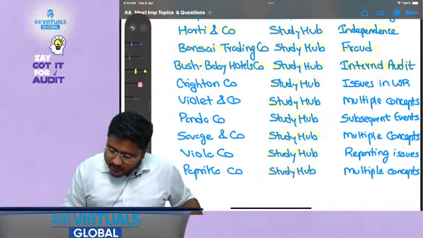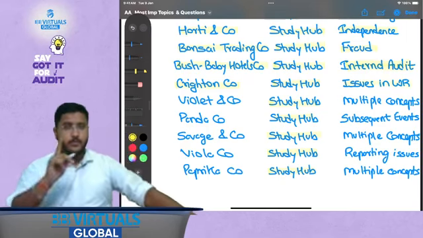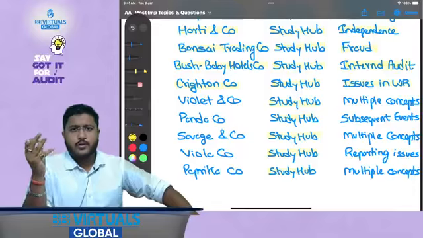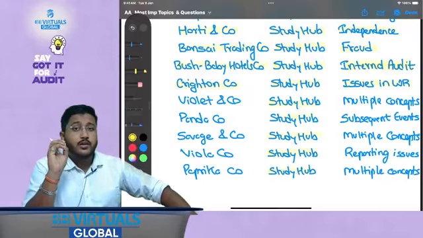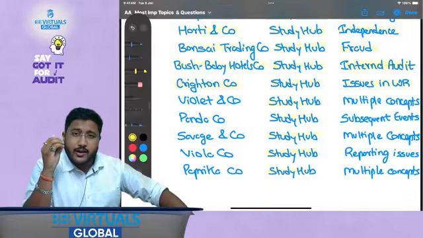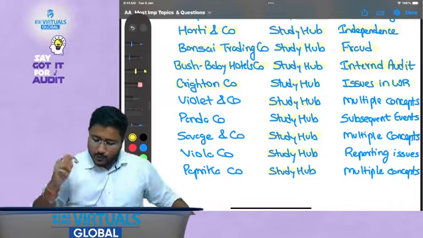Okay. Then Crichton Company, this talks about issues in written representation. See, from your general understanding, you can always write what written representation is, what factors are there, what content should be there. But this question talks about how you need to respond if there have been any issues in written representation, and that is why this question is very important for you.